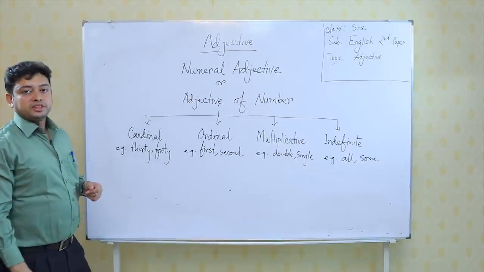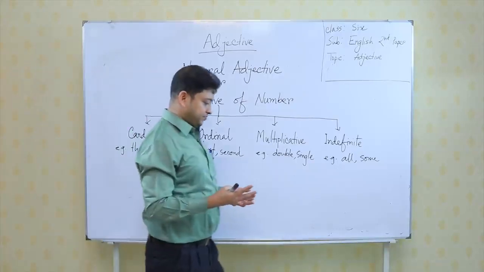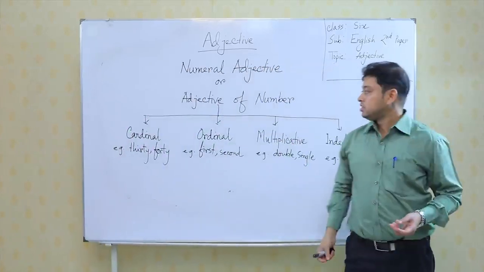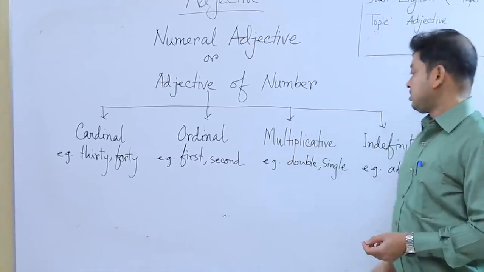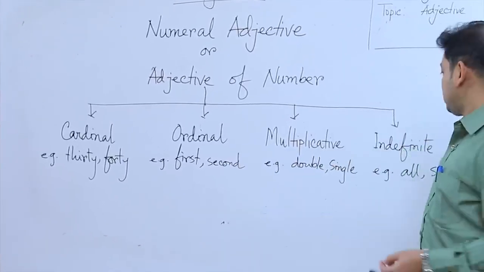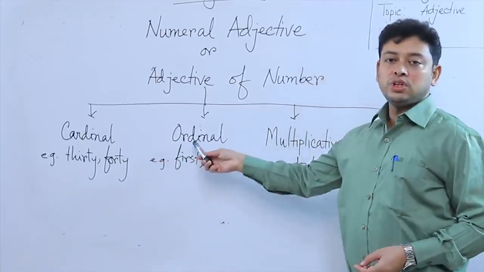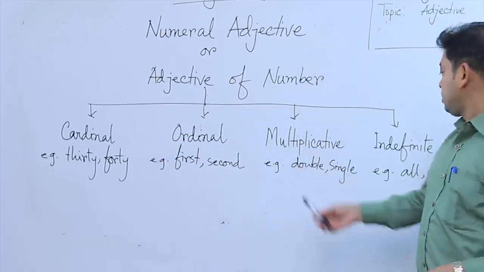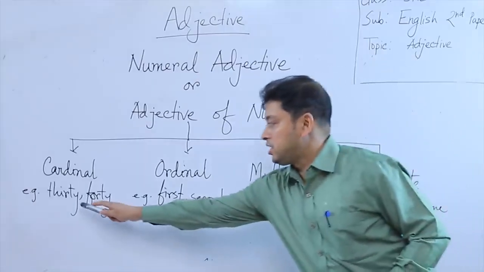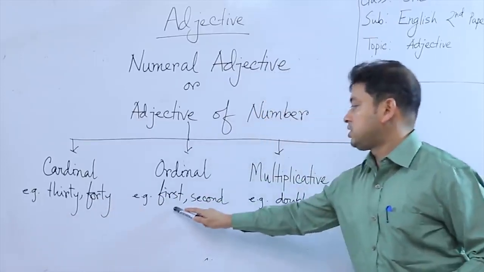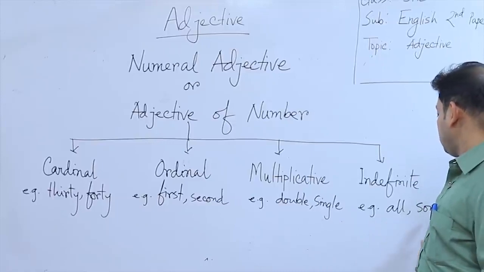Now, adjective of number can be classified into 4 ways. First one is cardinal number, the second one is ordinal number, third one is multiplicative, and the last one is indefinite. That means the cardinal numeral, ordinal numeral, multiplicative numeral, and indefinite numeral. So, the examples are given here: 30, 40, first, second, double, single, all, some.